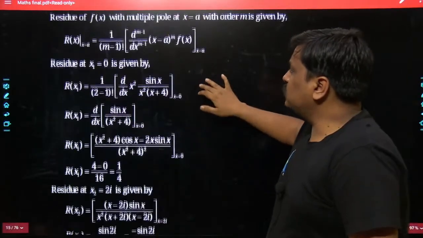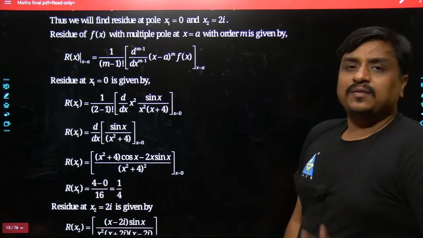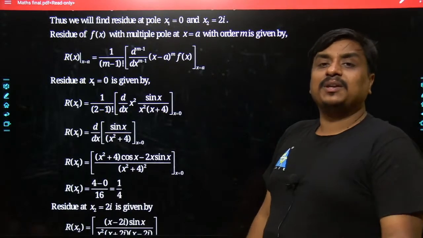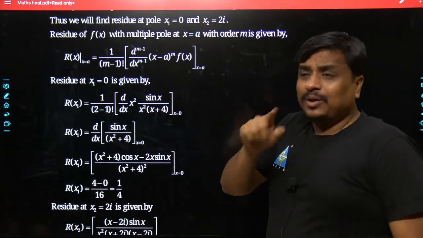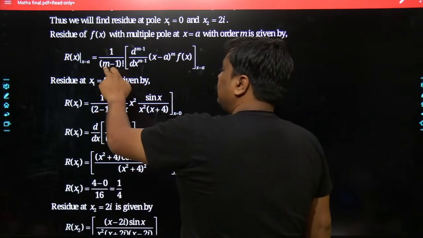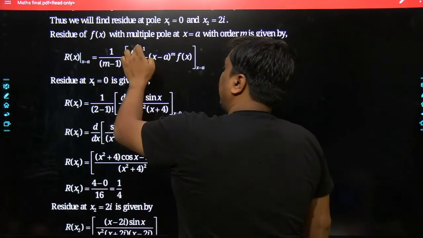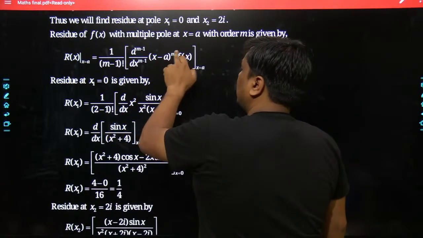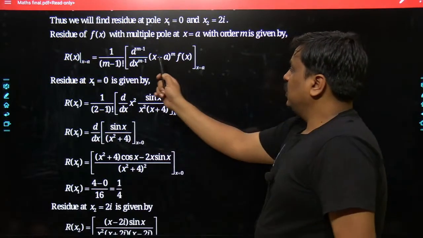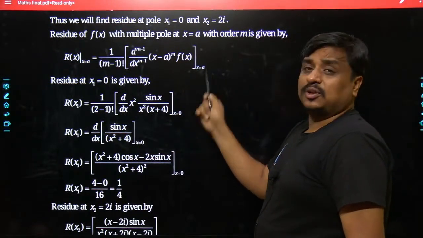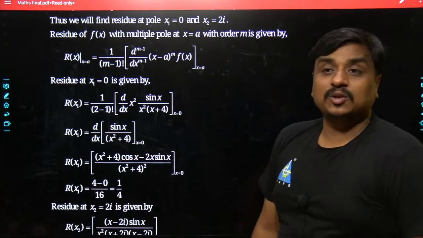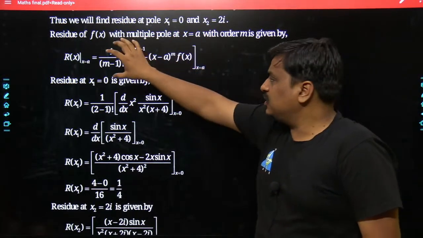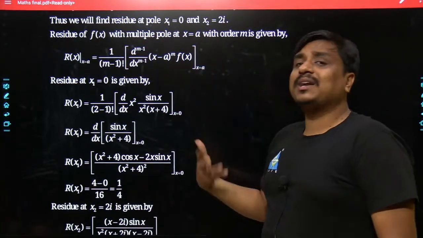My dear friends, many of the students think this formula is only valid for the repeated pole. No, it is a standard formula which can be applied for the repeated as well as the single pole. When the pole is single, m would be 1, and as m is 1 it becomes 0 factorial, which is simply 1, and there would not be any differentiation because its power becomes 0, and here it becomes (x minus a) to the power of 1. The residue becomes (x minus a) f of x at x equals a, which is the simplest form of the residue for non-repeated poles. So it is a standard formula for the calculation of the residue, repeated or non-repeated.